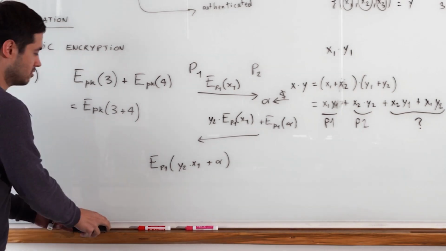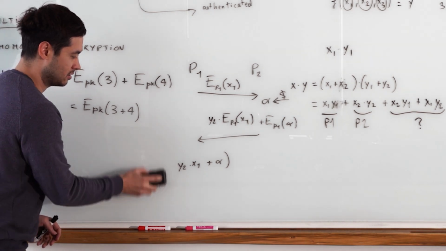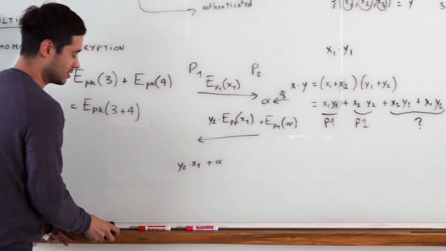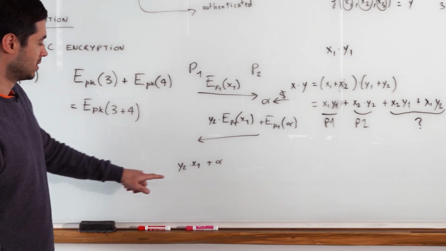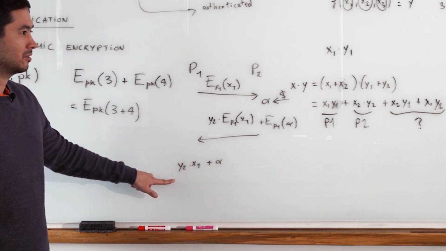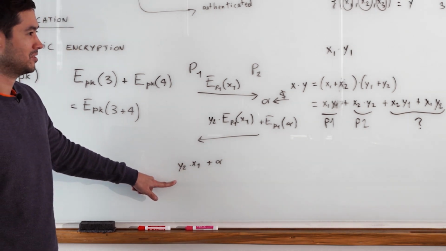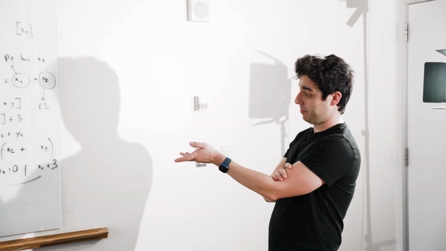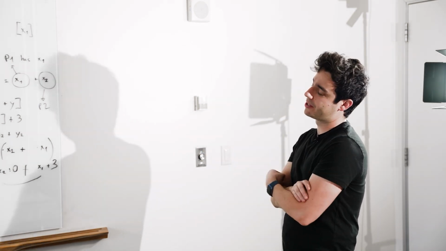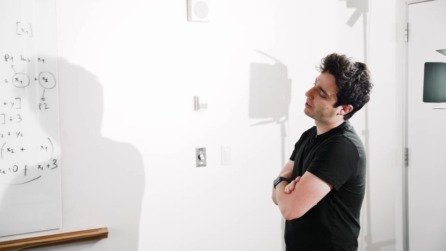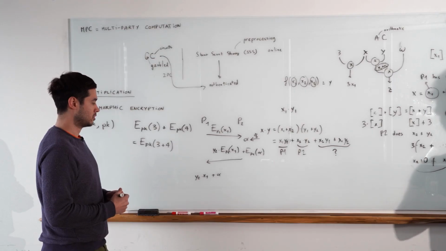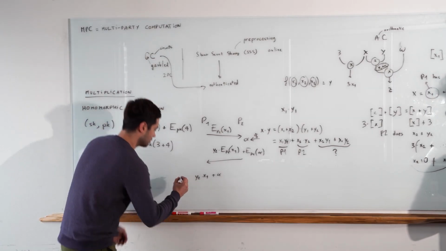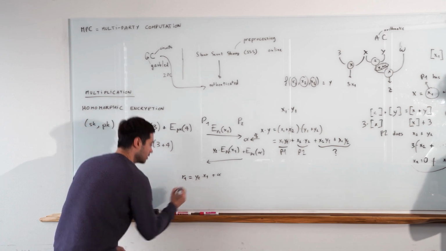Exactly. And so you can imagine now I'm decrypting this as the first participant. Perfect. And now I'm getting this value. Do you see where I'm going with it? Well, yeah. Because alpha is, I assume, uniformly randomly chosen, there's no way you could recover it because you don't know what alpha is, right? Right. So this looks random to me. That's right, and I'm gonna call that R1. Yep. Perfect. For any value of y2, this should be uniformly random.